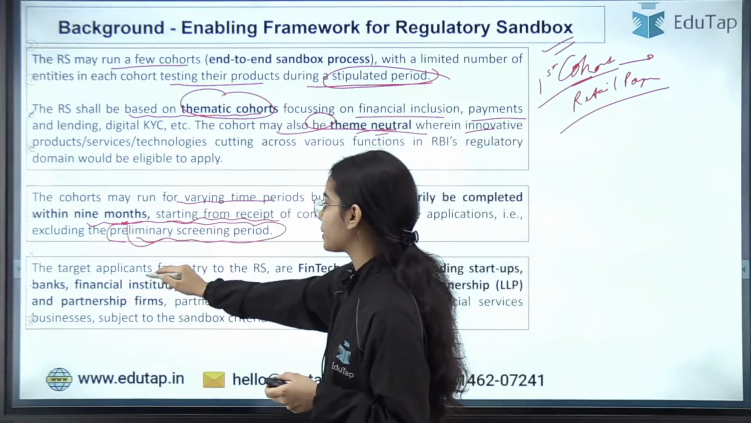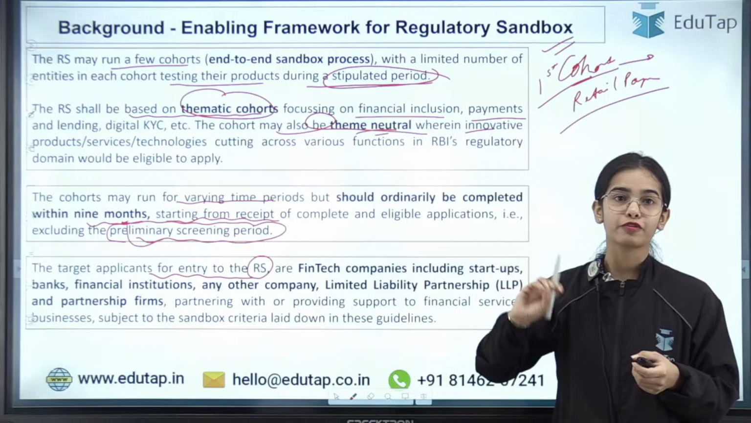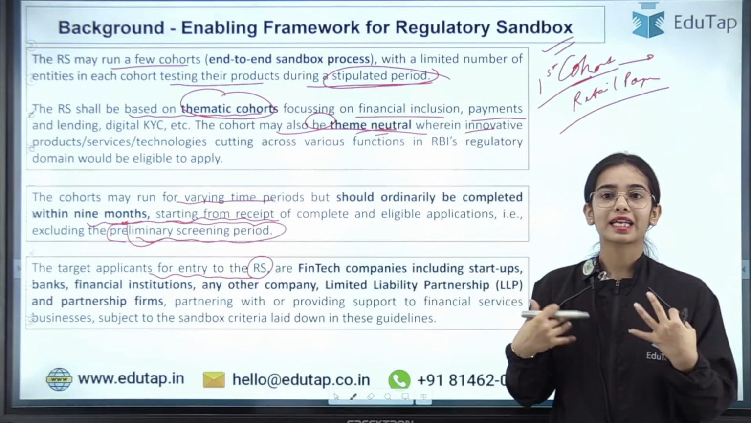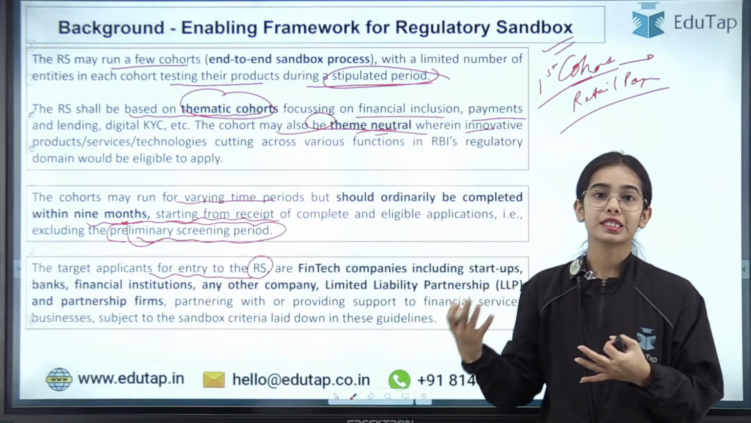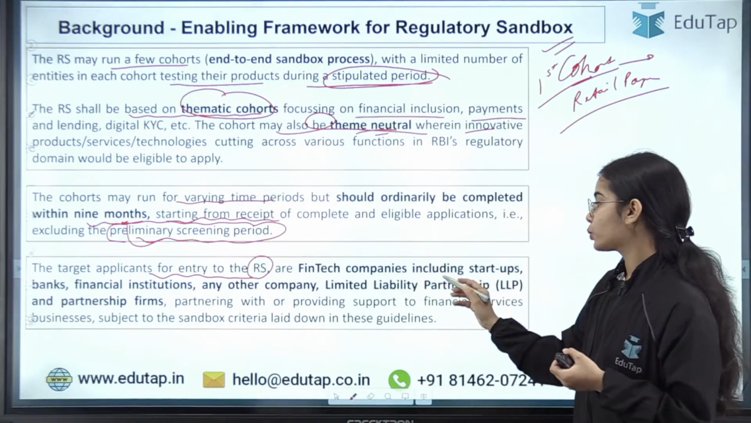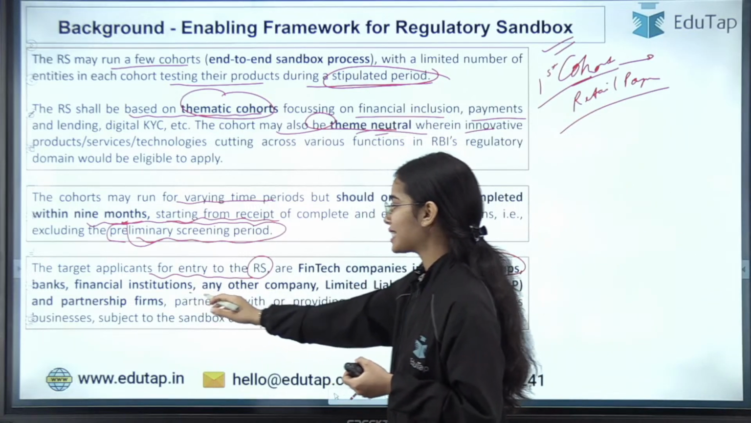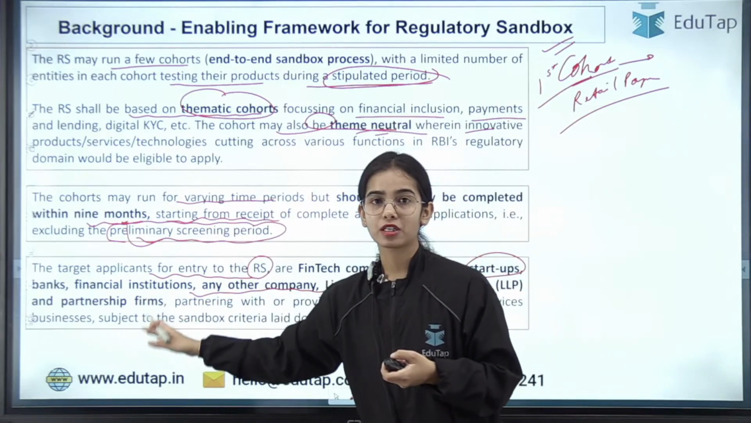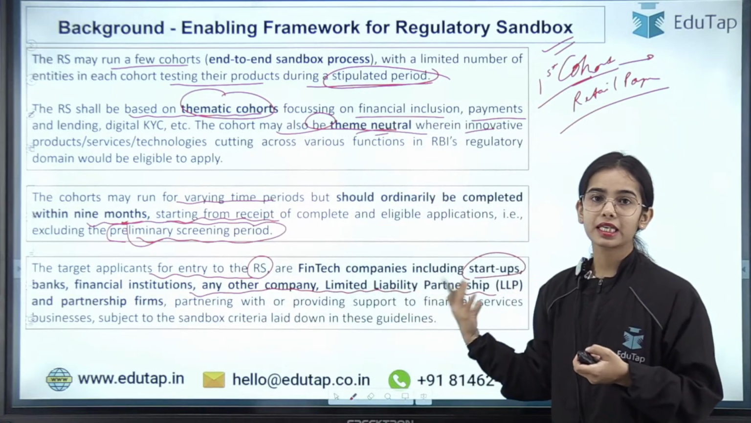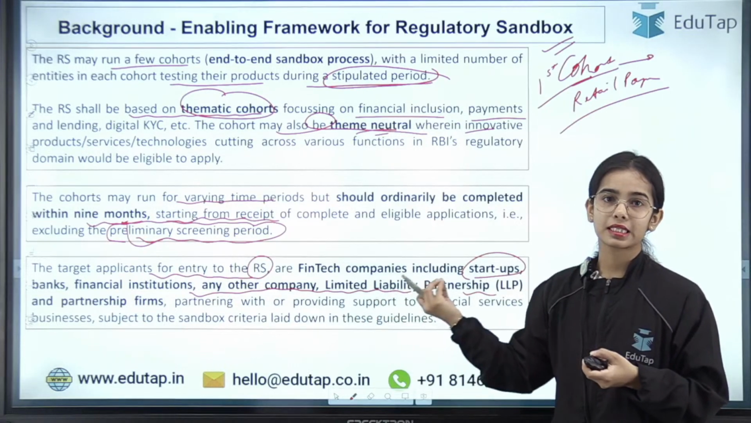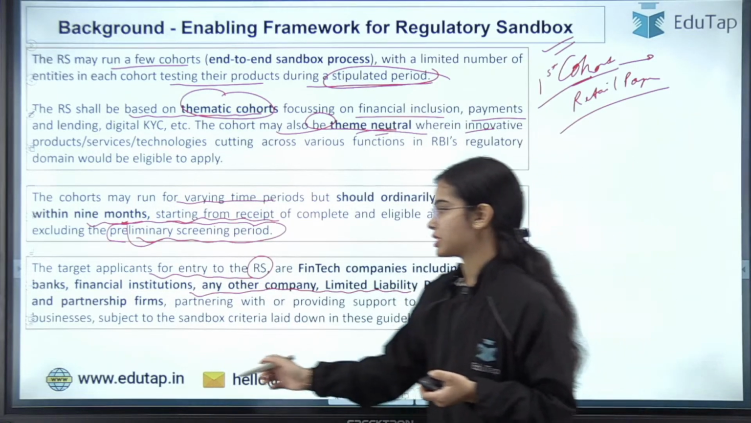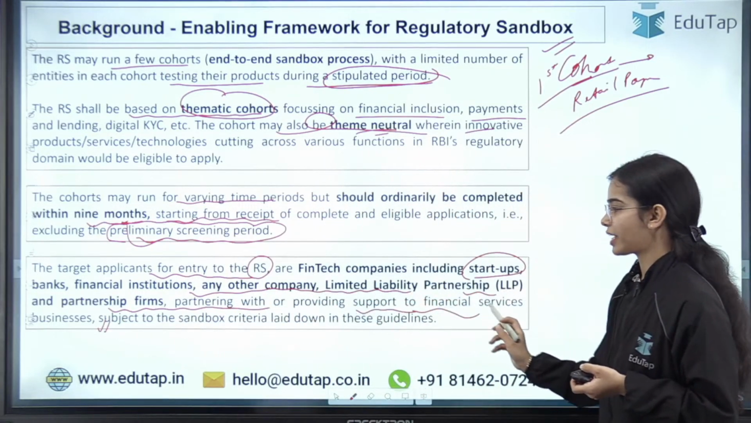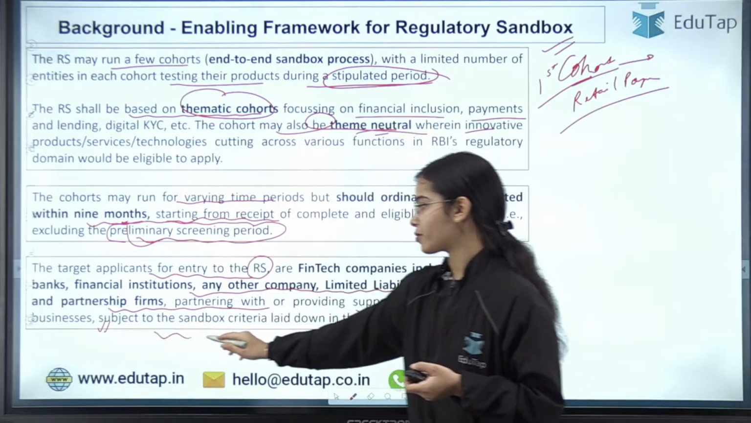Okay, so target applicants for entry to the regulatory sandbox are the fintech companies, because they are the ones involved in financial technology. They are the ones that can bring, and want to bring, innovations in the fintech domain, including startups, banks, financial institutions, any other company, limited liability partnerships and partnership firms that have a partnership with the fintech domain, with a fintech service company, or with a financial service business. So partnership firms that are partnering with or providing support to financial service businesses, subject to sandbox criteria.